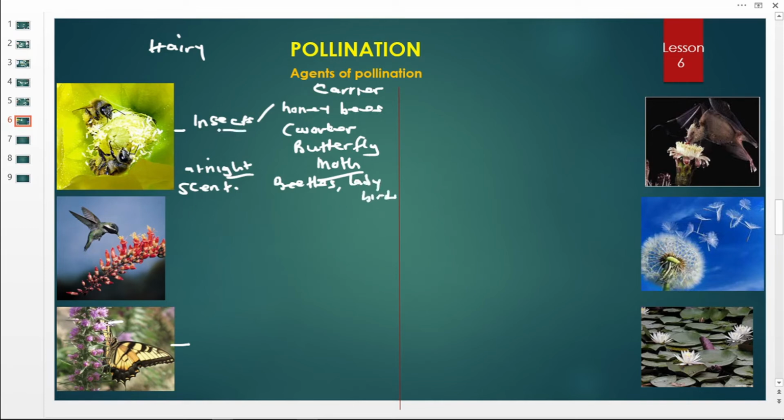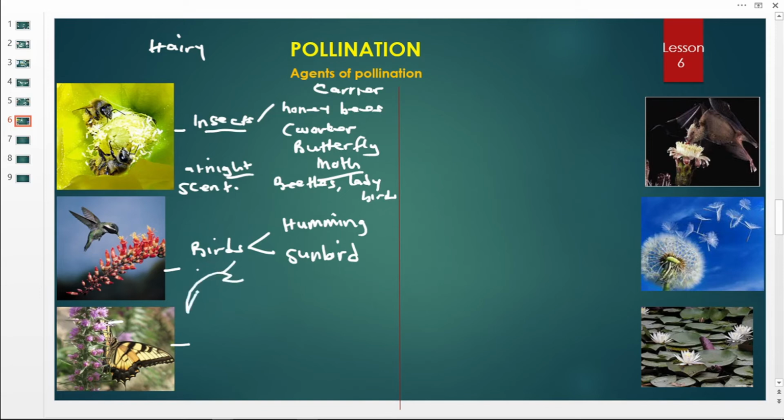Then apart from the insects as pollinator agents, we have birds. The birds here, we have two examples. One is the hummingbird, and also the sunbird. These hummingbirds or sunbirds are under a big class of birds which we discussed in our first term, the class of perching birds. These birds are able to fly forward and backwards. They are able to pollinate these flowers because they have a long, cylindrical, curved beak.